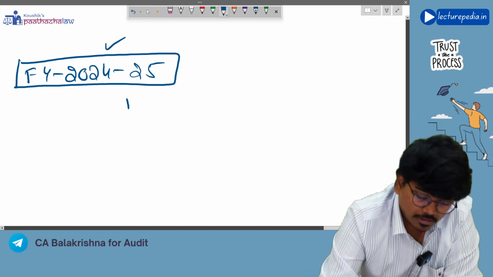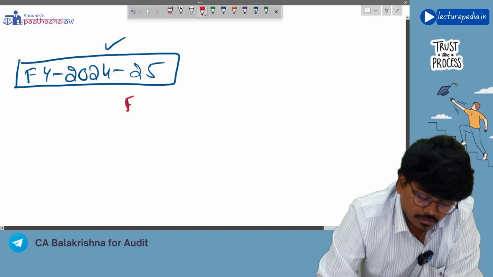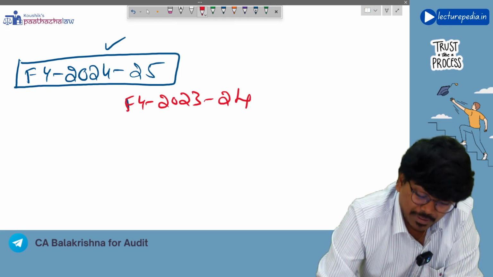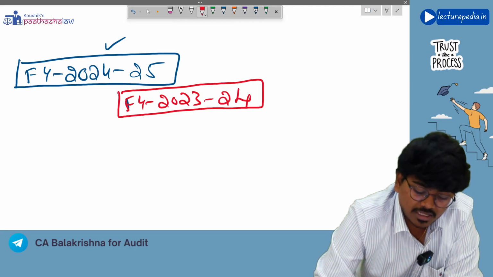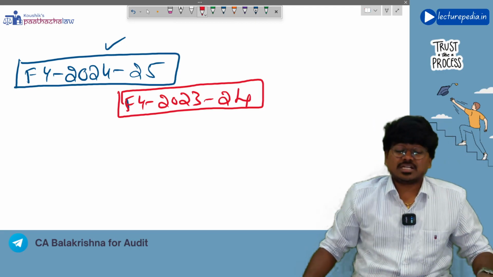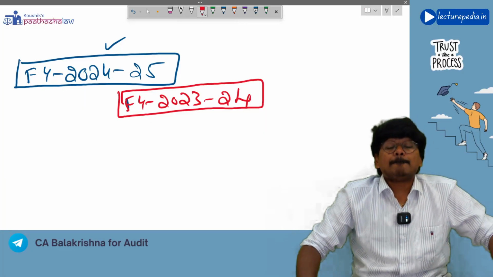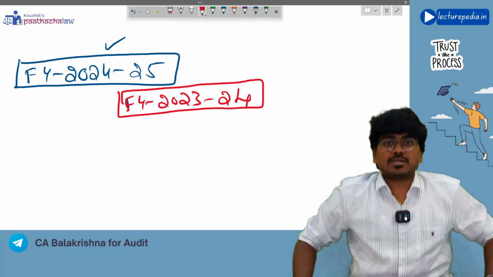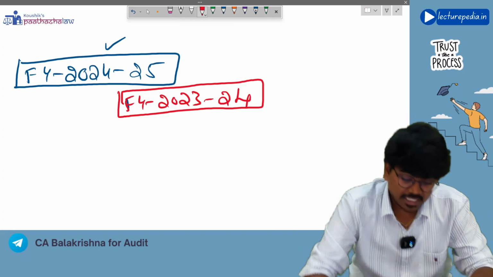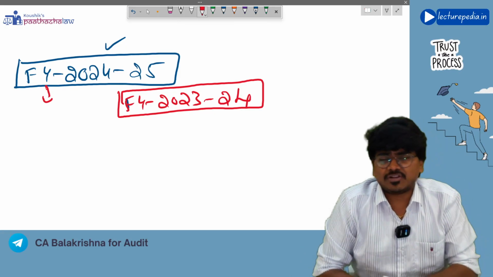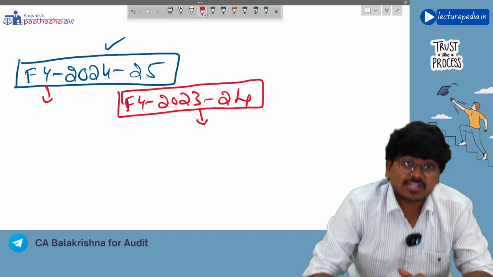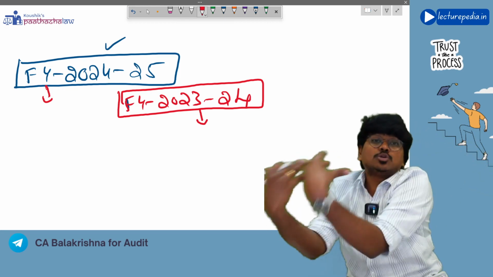So financial year 2023-24 complete financial statements will be given for comparison purposes. Now, in this situation, if management has given comparative financial statements, then the basic rule is the auditor has to give an opinion on the current year financial statements. However, he will give one on the comparative financial statements also. Again, you need to give the opinion.